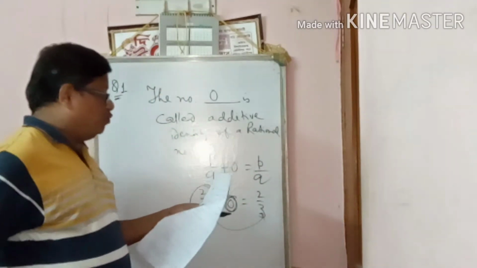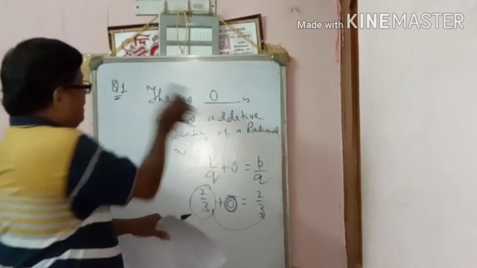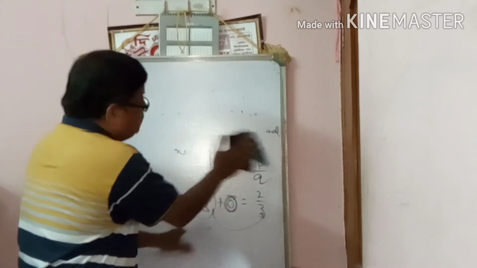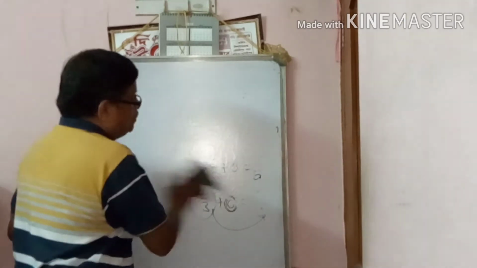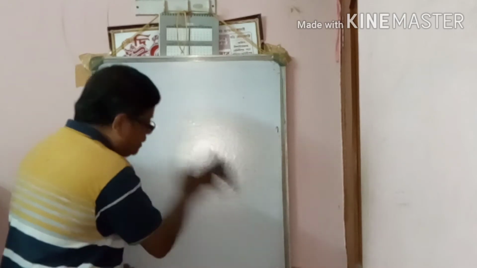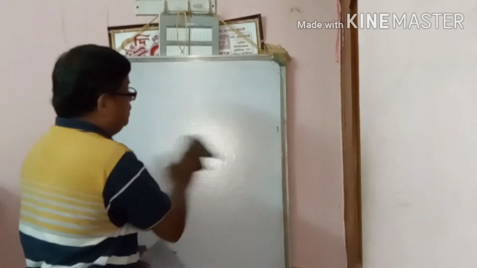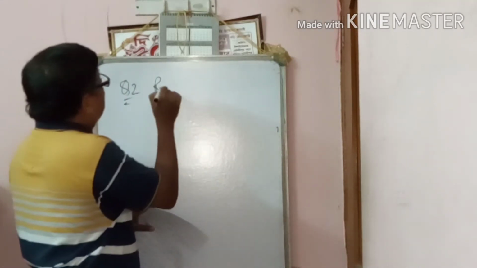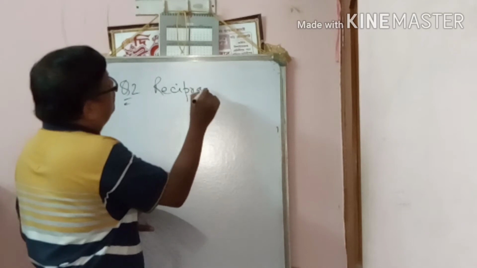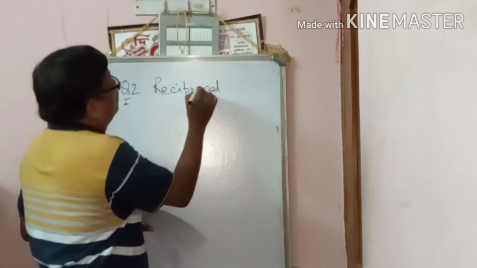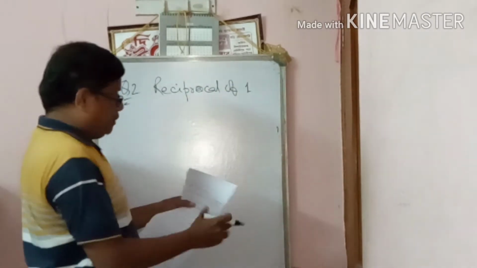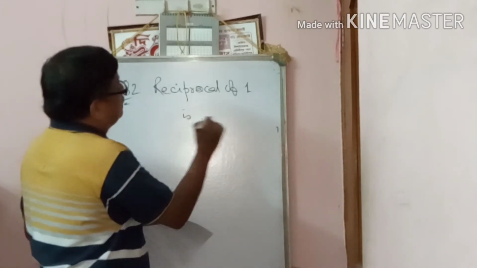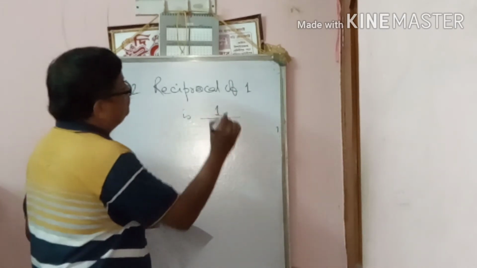Now question number 2: the reciprocal of 1. The reciprocal of 1 is 1 itself.